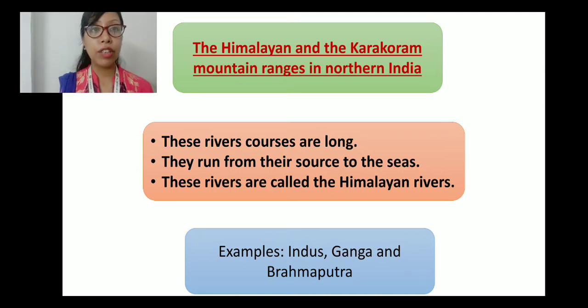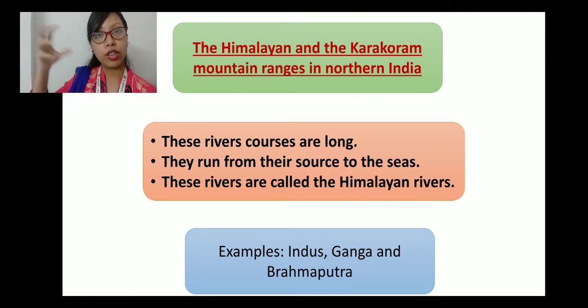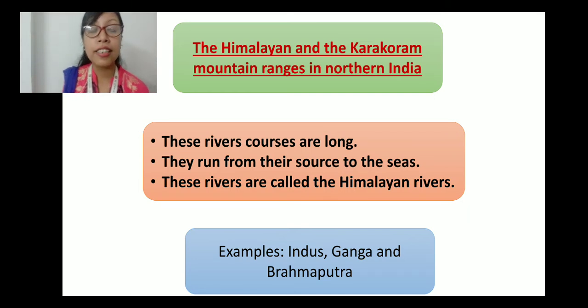Now these rivers' courses are long. Why? Course means the path of the river. It originates from the Himalaya and then it goes and passes through the towns and villages and cities and states. So they actually have a very long path. The course means path. They run from the source to the sea. So it originates from the source, that is the mountain, and then it flows towards the sea.